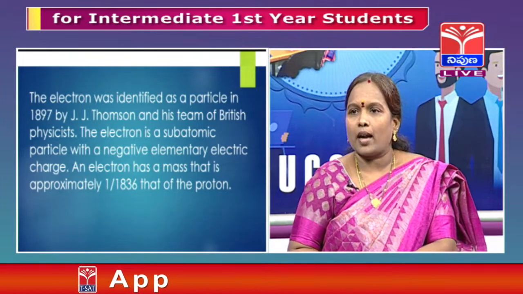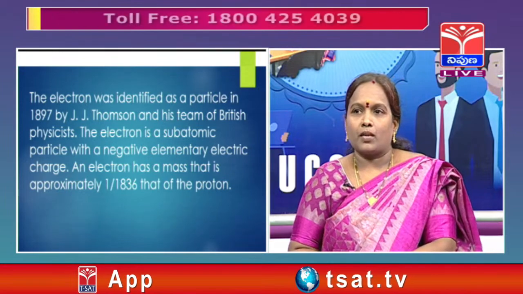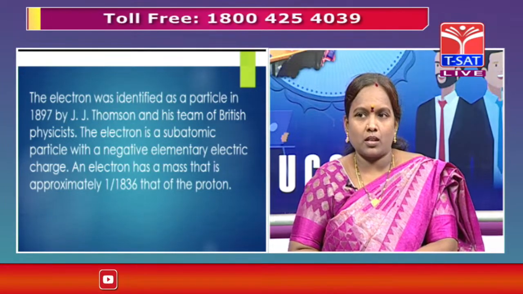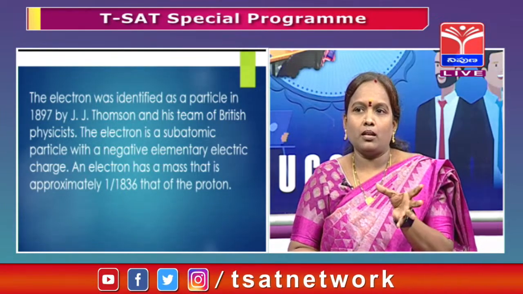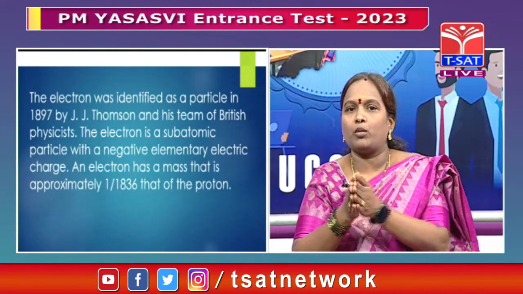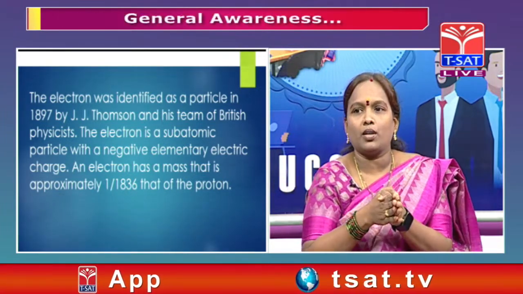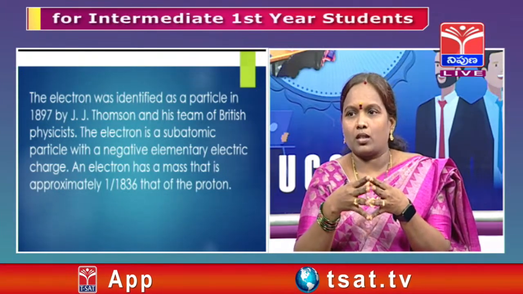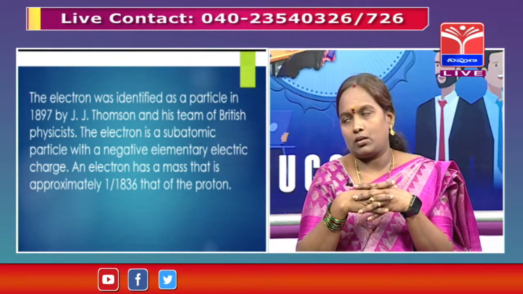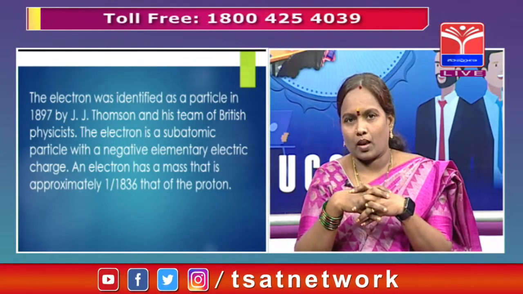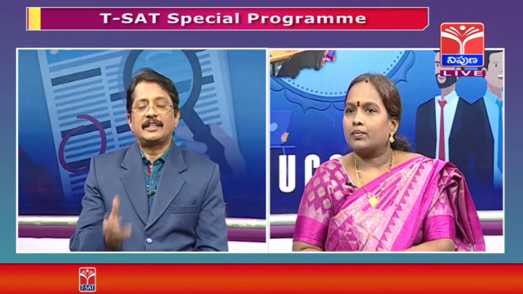The electron was identified as a particle in 1897 by J.J. Thomson and his team of British physicists. The electron is a subatomic particle with a negative elementary charge, as we have both positive and negative charges. So this electron carries a negative charge, which gives electric charge. I'll go with the answer J.J. Thomson. This question purely comes under atomic structure.